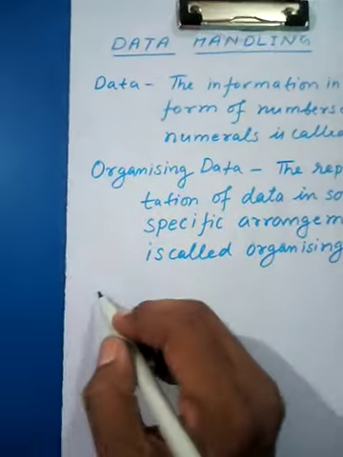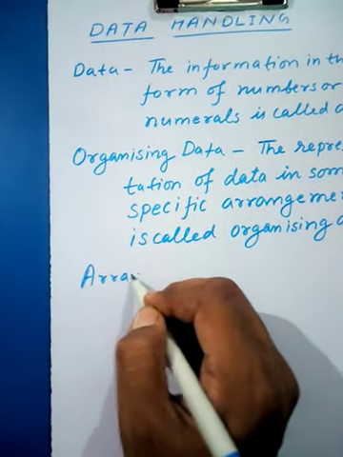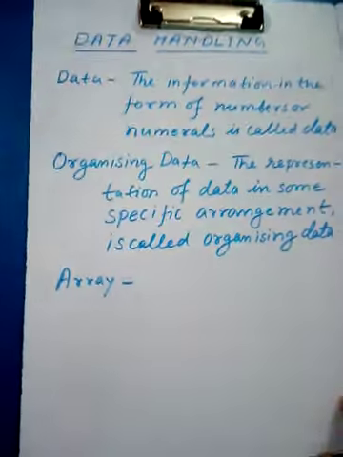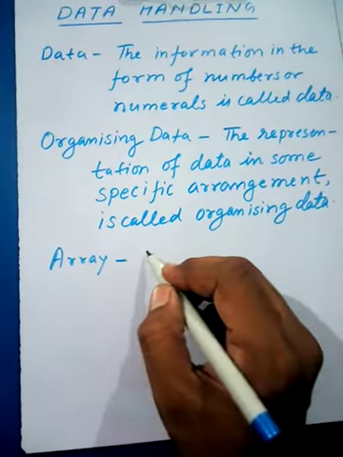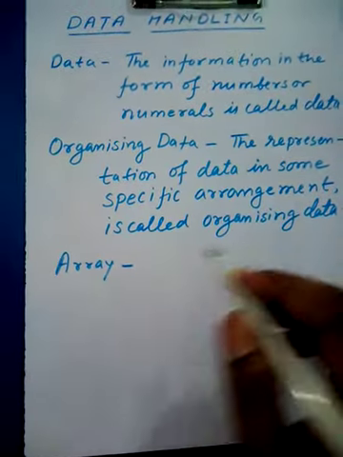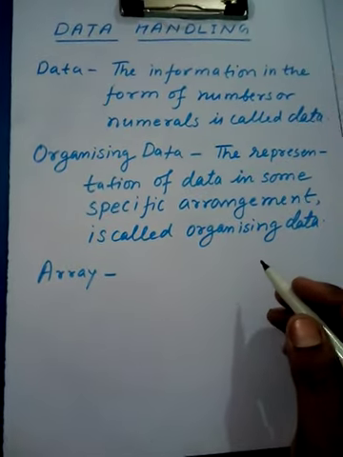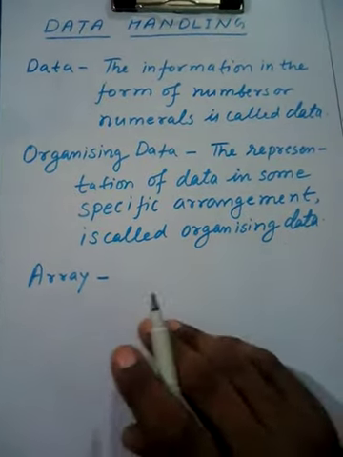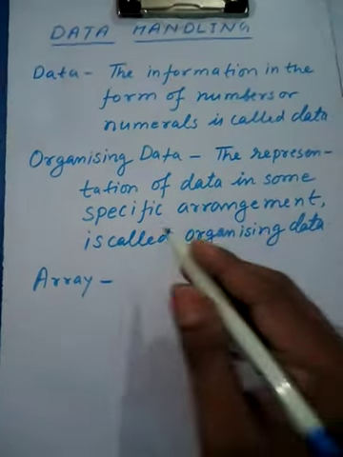Now there is a term array related to organizing data. If you write the data or given information in ascending order, that is called array. Ascending or descending order, whatever be the way.